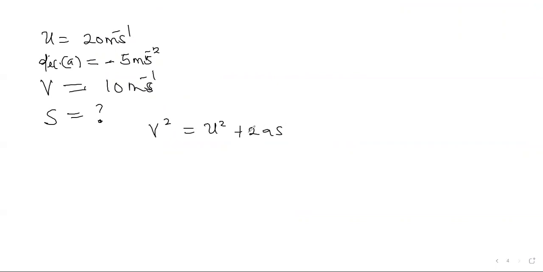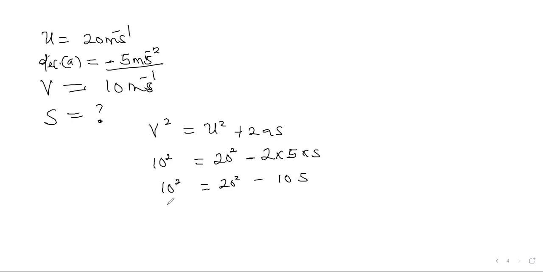From here, our V is 10. So we have 10 squared equals, what's our U? 20 squared. Don't forget that. Then this one will become minus, because we have deceleration here, minus 2 times 5 times S. This will give us 10 squared equals 20 squared minus 10S. So this will give us 100 equals 400 minus 10S.